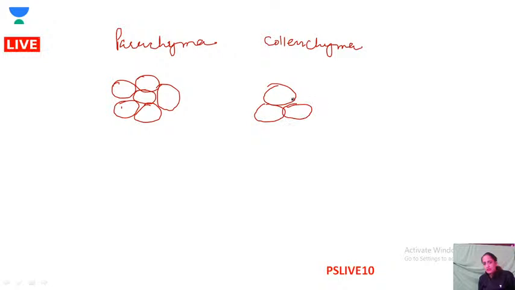They have fewer spaces, and this red thing that I'm drawing is lignin deposits only at the corners.